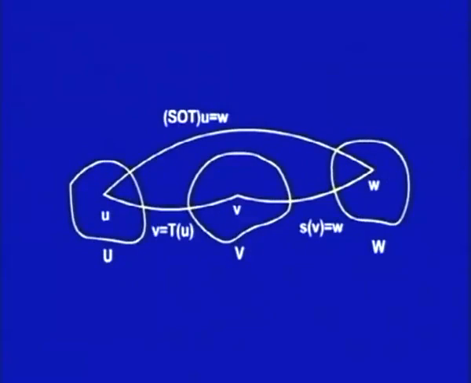I illustrate this with the help of this diagram, in which I am showing three vector spaces U, V and W and two linear transformations T from U to V and S from V to W. That means a member u in U will go to v in V under the transformation T, and the same v under the transformation S will go to w, and that means this is a transformation which will take u to w, and this transformation is called the composite transformation S o T.